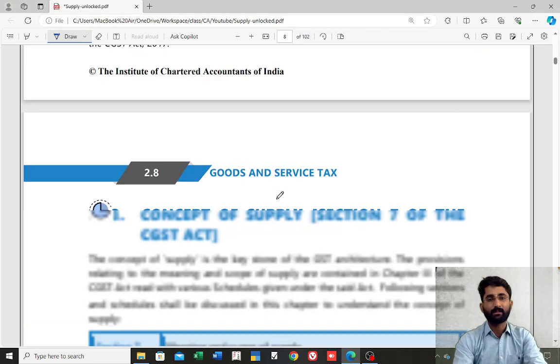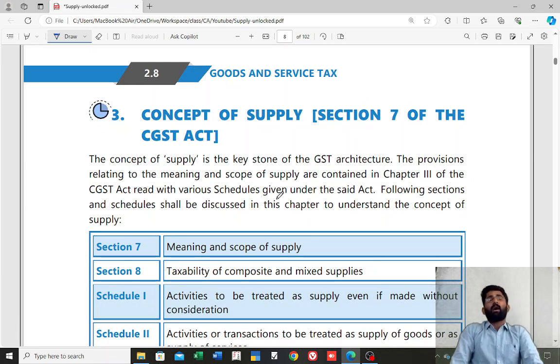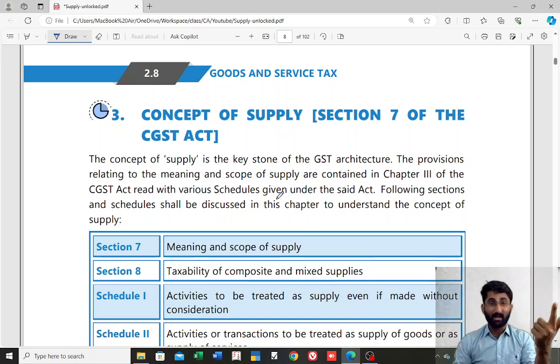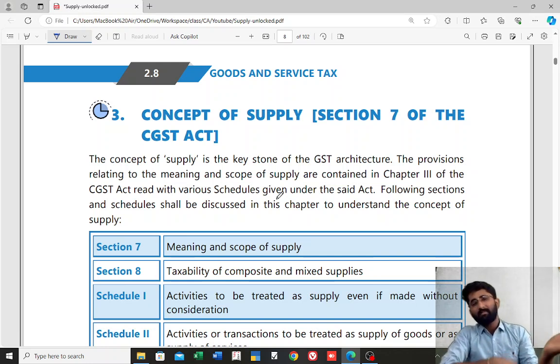Okay, yes. So now, after studying the important definitions, we are going to the main concept, that is the concept of supply. Remember that we have discussed in the classroom that supply is the taxable event in GST. Earlier, taxable events were many things. Manufacturing was a taxable event, and transportation of goods from one state to another state was a taxable event. Correct? No?